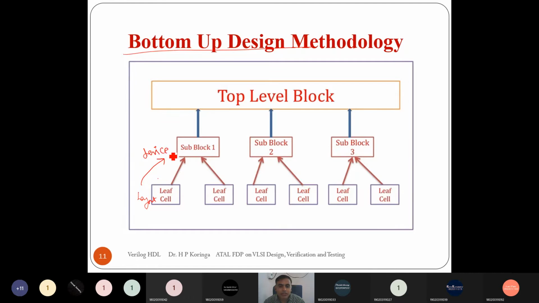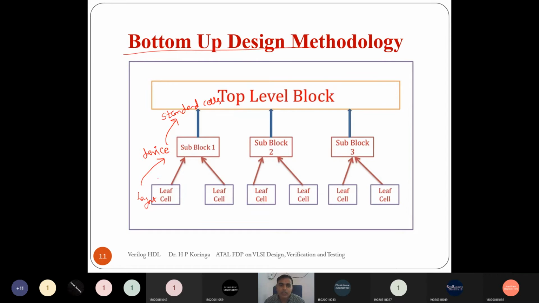And using the device, we prepare some standard cells for the VLSI design. As you have heard about the standard cell, right?